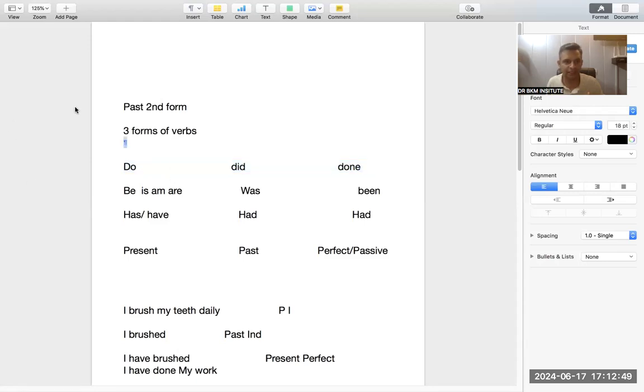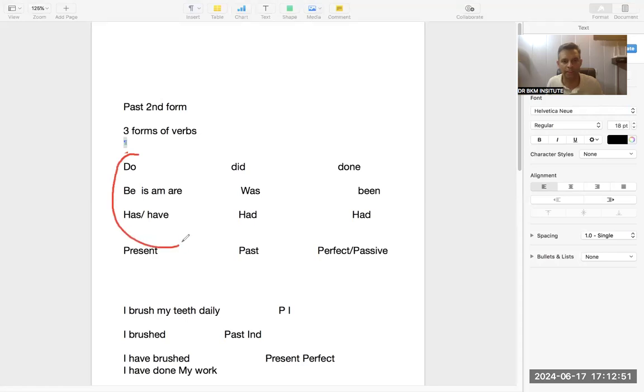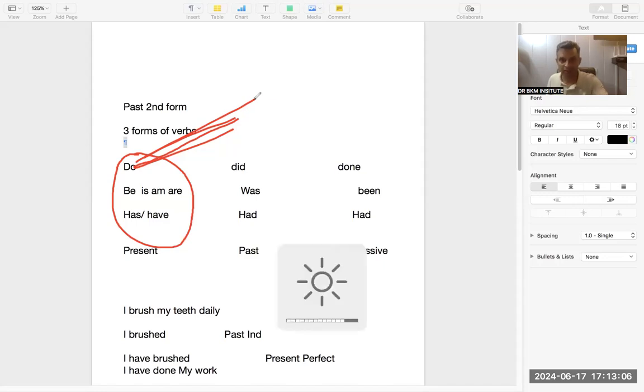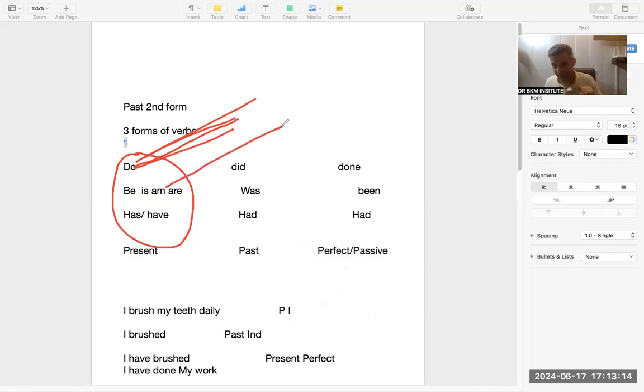I will make a circle. This is what denotes my present. Do, is, am, are, and has, have. That depends. If it is my habit, I brush my teeth daily. If I am asking someone, do you smoke? Do you drink? Do you exercise? That means I am asking about his habit. Then if I am asking in continuous tense, I will say, are you smoking? That means I am talking about that moment. Are you smoking now? He will say, no, I am not smoking at the moment. Is, am, are with ing is majorly the tense for what is happening.